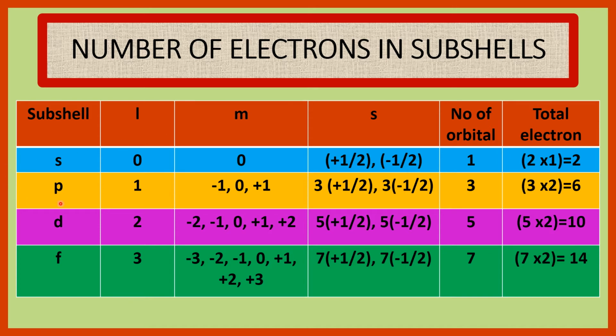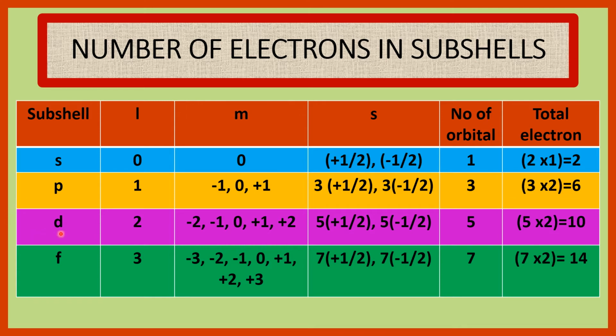Now for the p subshell. For the p subshell, l is equal to 1. The magnetic quantum number has three values, which are minus 1, 0, plus 1. The spin quantum number has a total of 6 values, 3 are plus half and 3 are minus half. Number of orbitals 3, total electrons 3 into 2 is equal to 6.